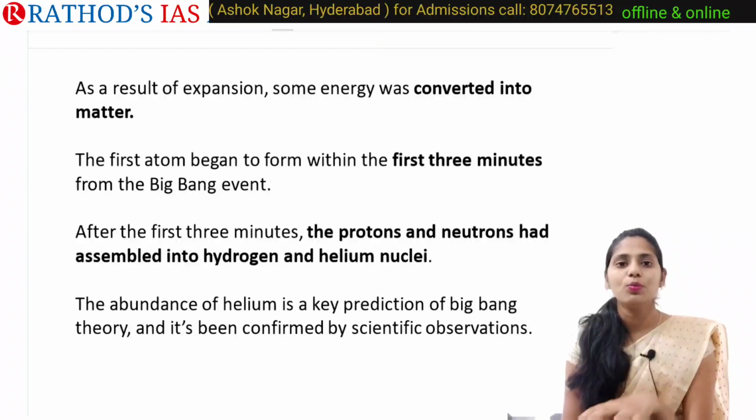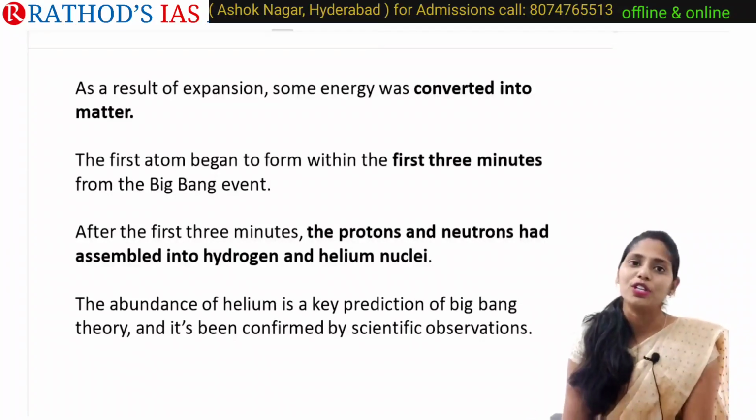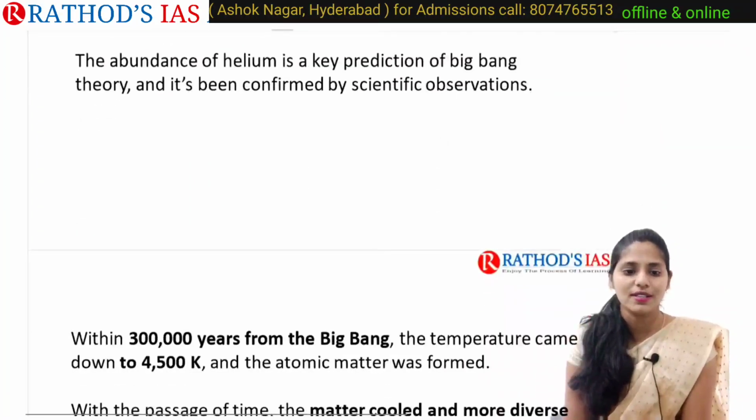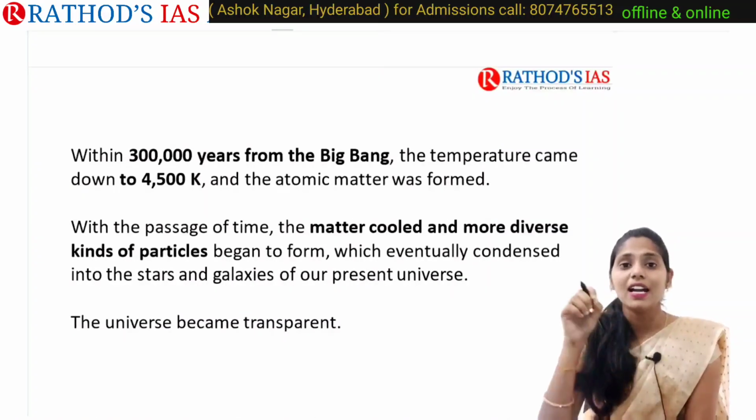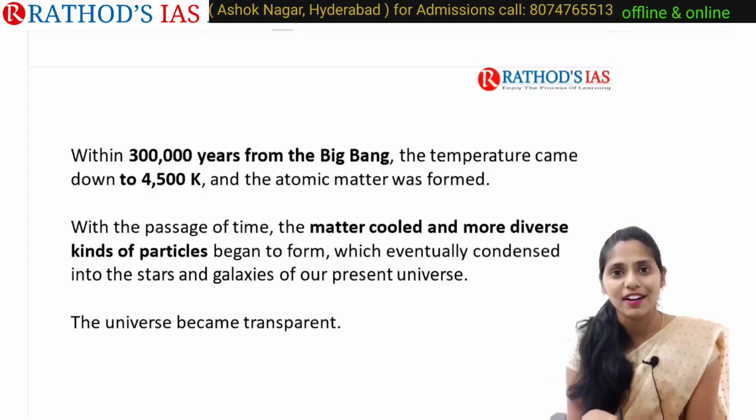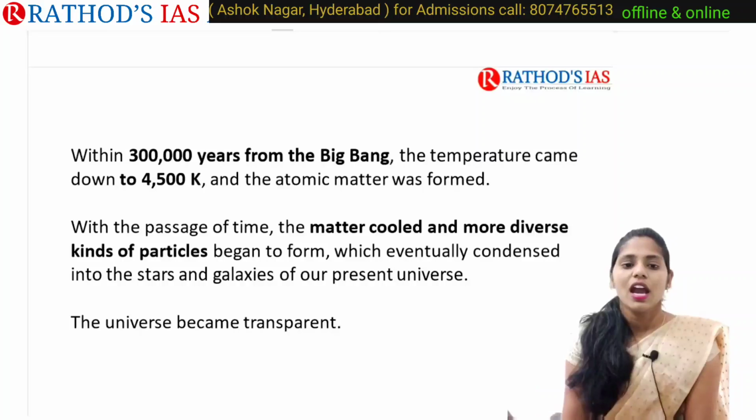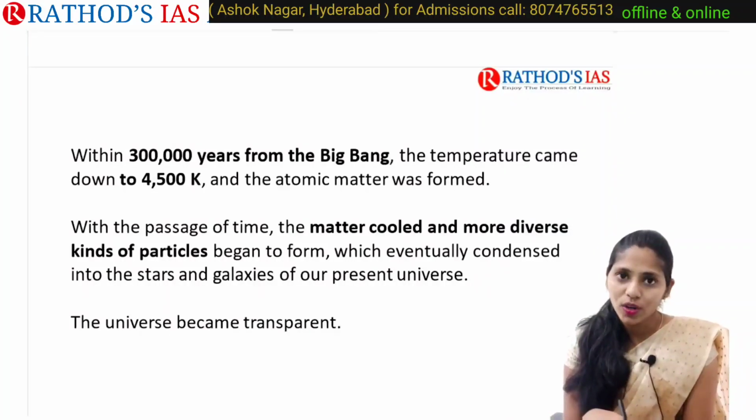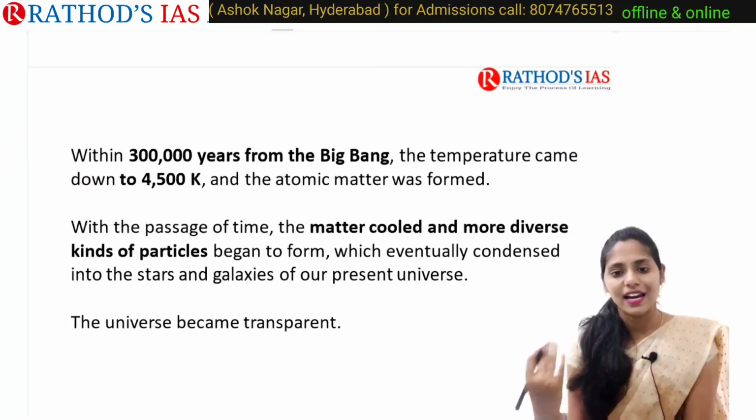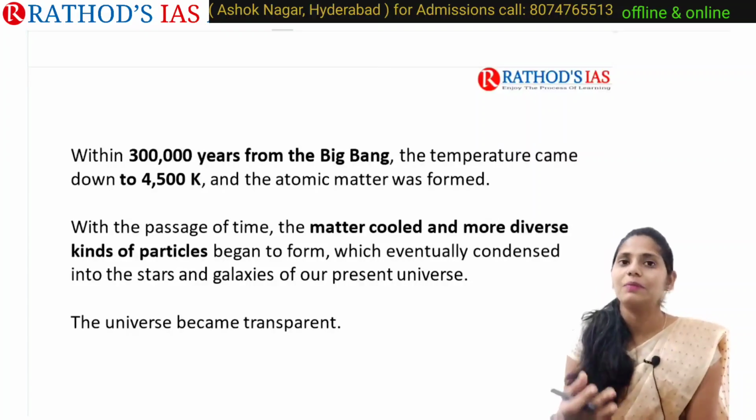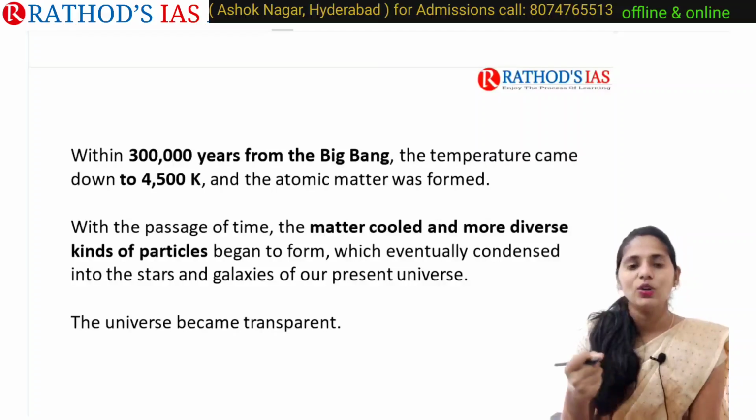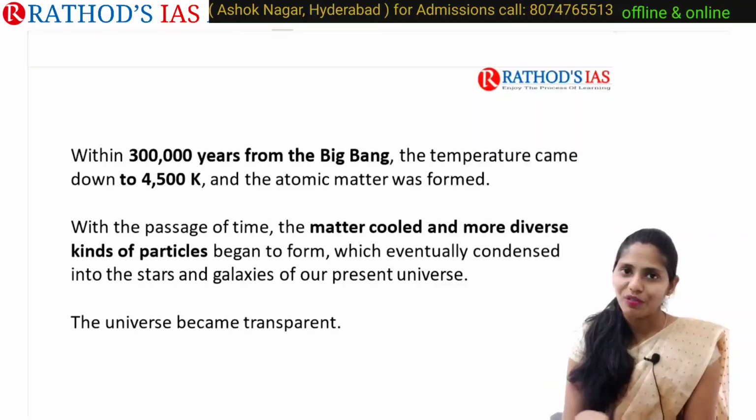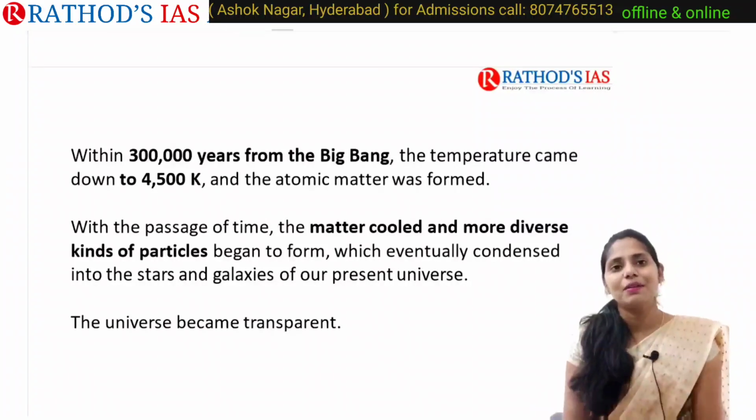This is the most trusted theory of formation of our Earth as well as our universe. Within 3 lakh years from this Big Bang, the temperature came down to 4500 Kelvin. So now you can understand how hot it was. With the passage of time, matter cooled and more diverse kinds of particles began to form, basic atoms like hydrogen as well as helium, and that eventually condensed into stars and galaxies in our present universe. So this is the Big Bang theory.